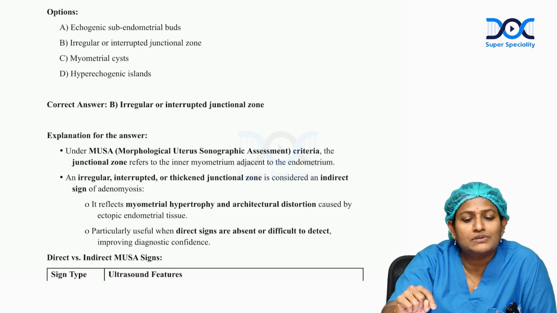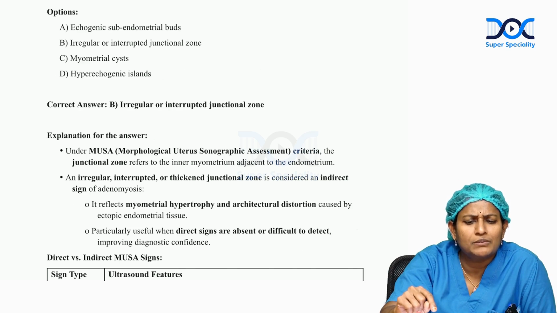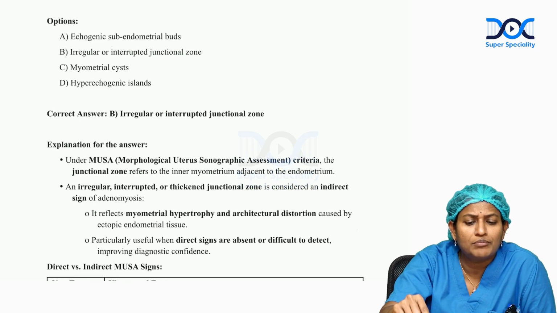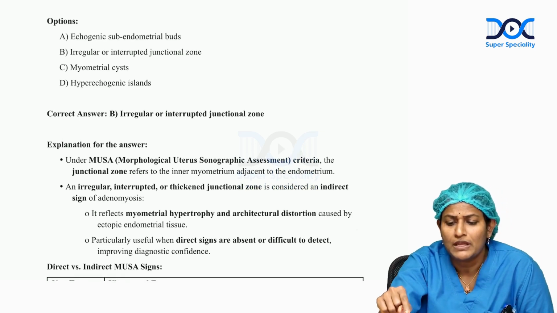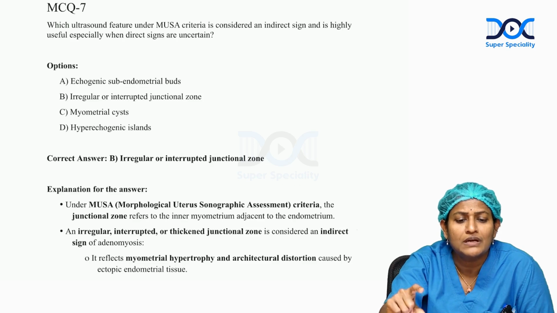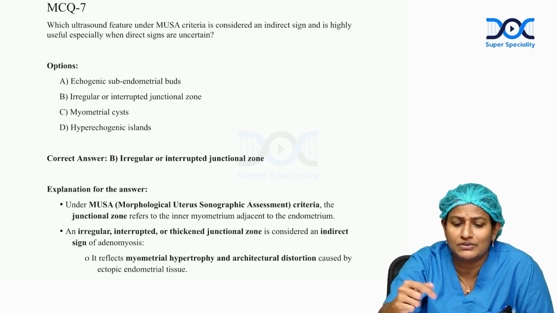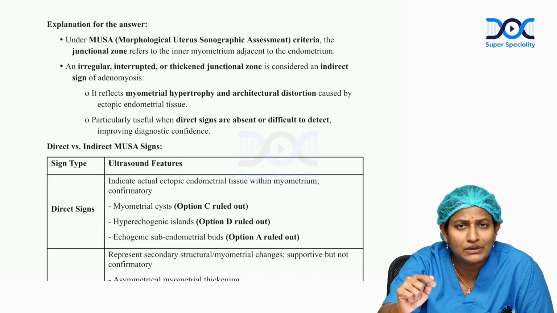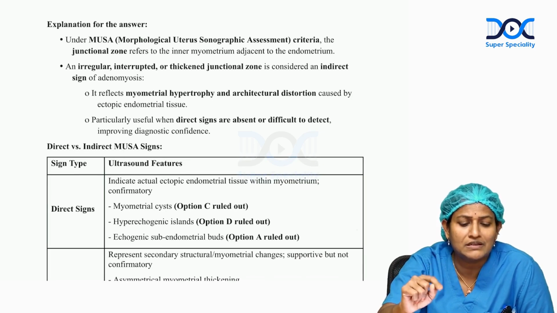When we come to the options like echogenic subendometrial buds, no, this is irregular and interrupted junctional zones and myometrial cysts and hyperechoic islands. So the irregular and interrupted junctional zones are very specific signs of adenomyosis. So adenomyosis is a condition wherein we know that ectopic endometrium is seen inside the muscle.